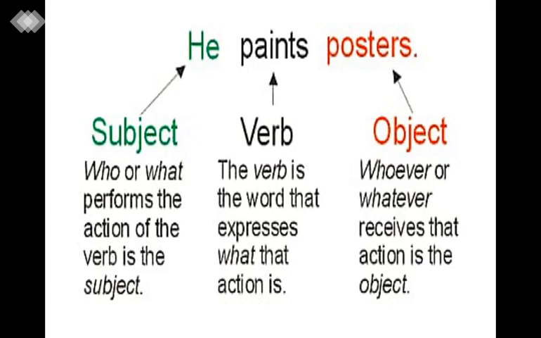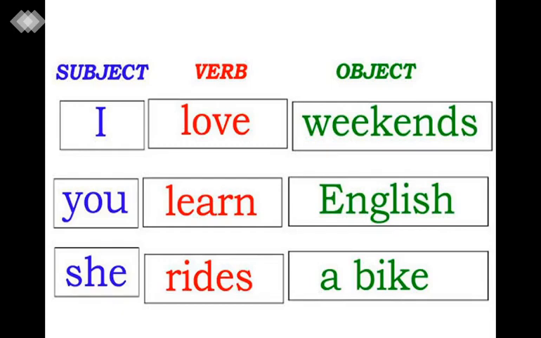And whoever or whatever receives that action is the object. The one who receives the action, that is known as the object. So don't get confused in subject, verb and object.